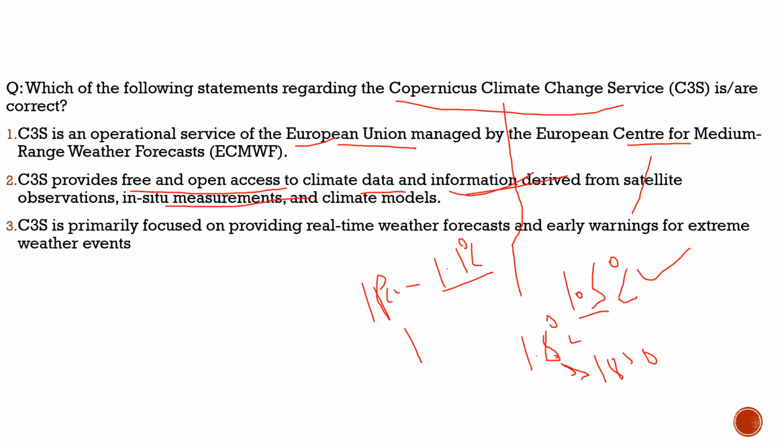Third statement, C3S is primarily focused on providing real-time weather forecasts and early warning for extreme weather events. No, this is not its primary focus. It does the study of previous past weather conditions, present and future. So it is not a real-time weather forecasting agency, we can say. So with respect to this question, the correct statements are statement 1 and statement 2. So with this, I hope you have understood the question and also the reason why we brought this question.